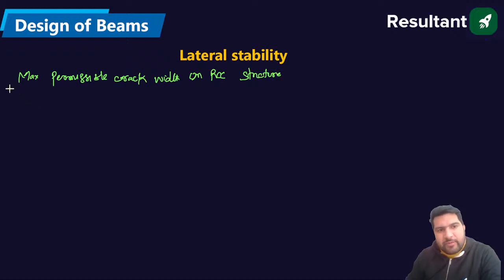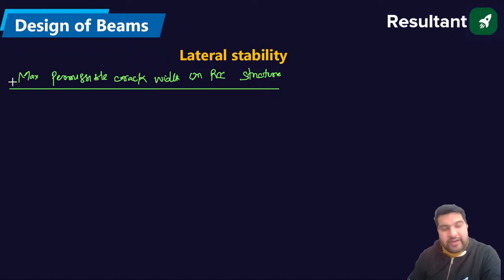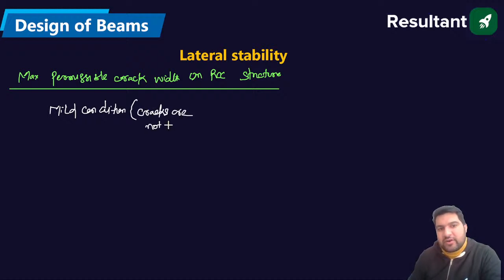So it depends upon the exposure condition. Let us take the first condition as mild. What is the mild condition in case of cracks? In the mild condition, the cracks are not harmful, guys. Cracks are not harmful. Absolutely fine. So in that case, the maximum permissible crack width will be 0.3 mm, not 3 mm.